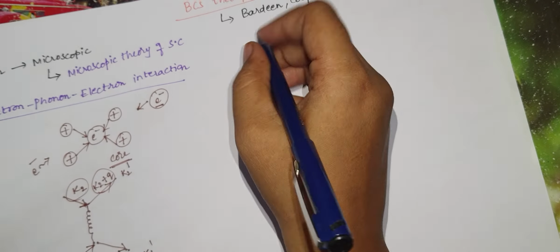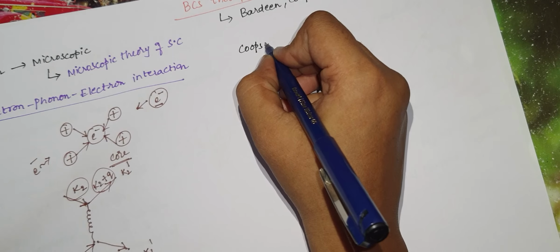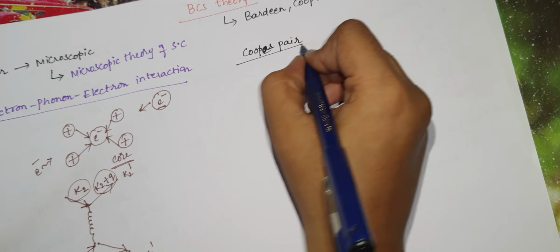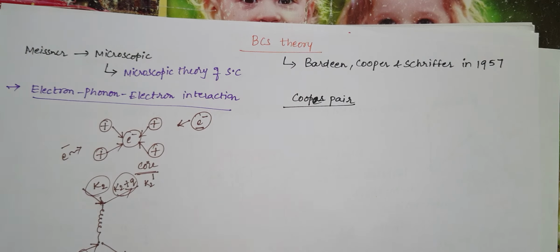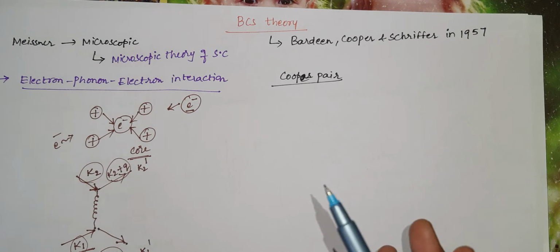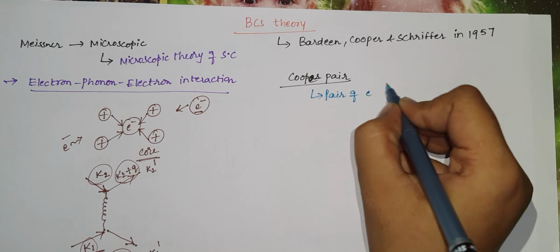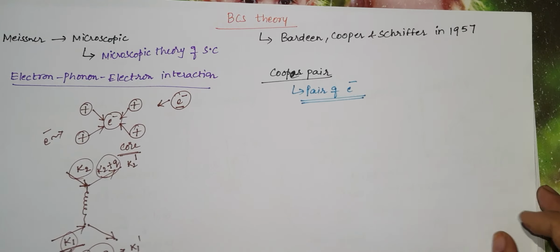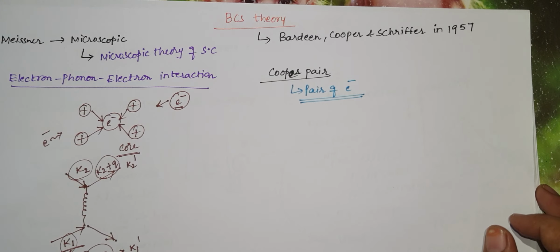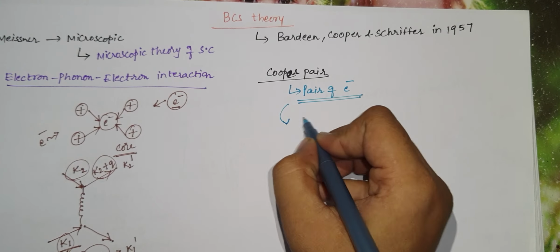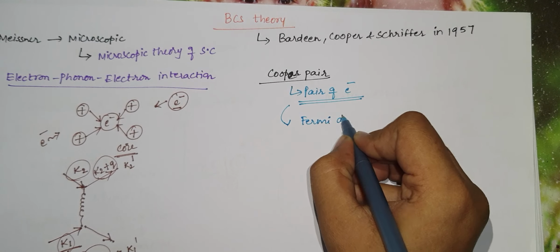Then what is this Cooper pair? It plays a very important role in explaining superconductivity. We have already seen it is nothing but a pair of electrons. And how they interact: through the lattice deformation they get attracted towards each other, and this can be explained by the Fermi distribution function.